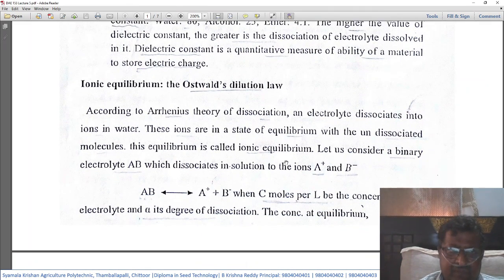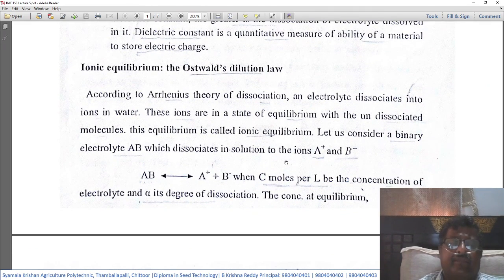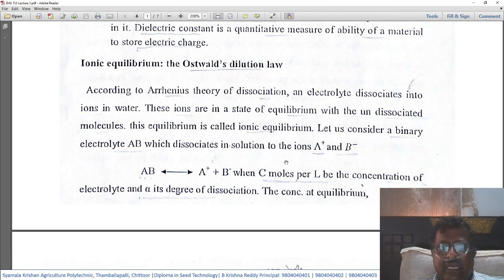Then comes the ionic equilibrium, the Ostwald's dilution law. According to Arrhenius' theory of dissociation, an electrolyte dissociates into ions in water. Whenever the electrolyte is dissolved in water or any other solvent, it will get dissociated into ions.